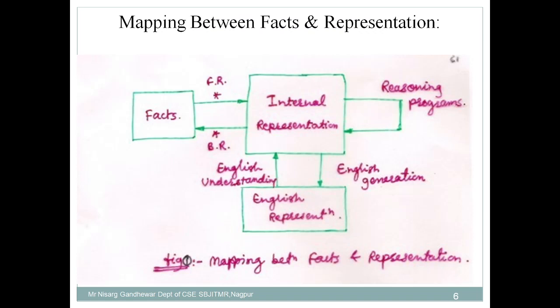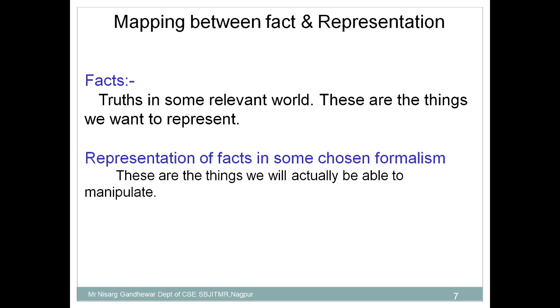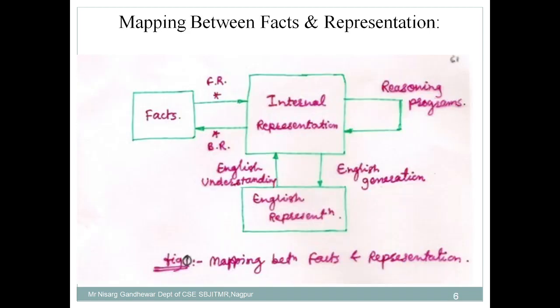Now in this case we need to understand what we mean by fact. A fact is nothing but a truth in the real world. Mainly, we can say that we are storing the knowledge in a machine in the form of facts. Fact means what? Truth in some real world, that means information about the specific domain, so that we are storing. Now here you can see the mapping between fact and representation. The thing is very simple.